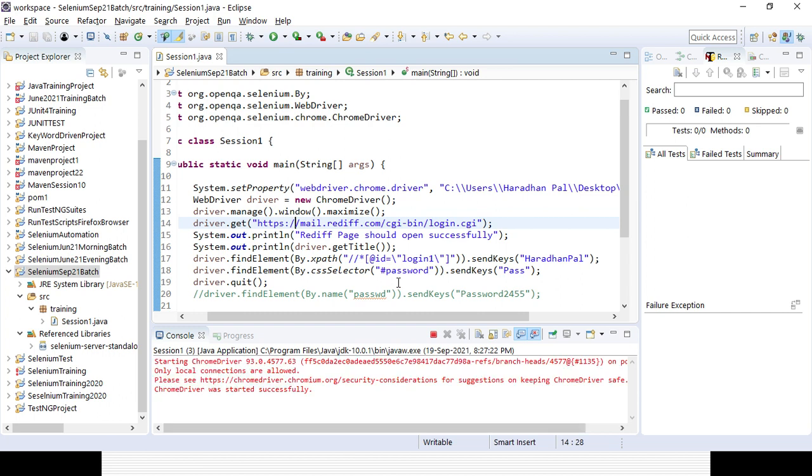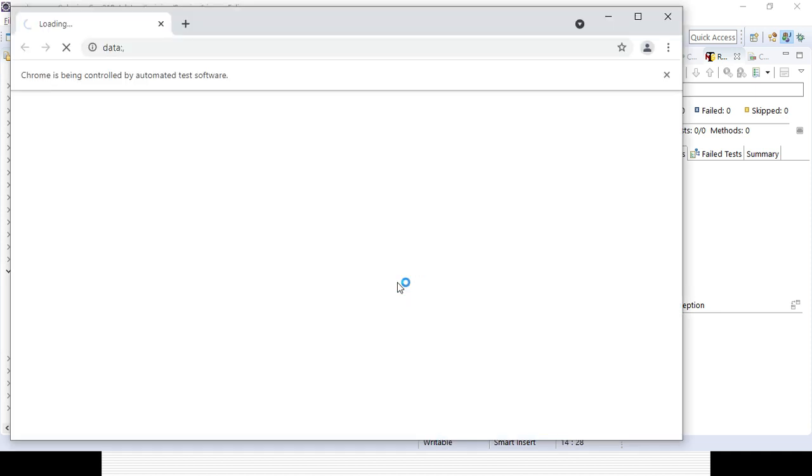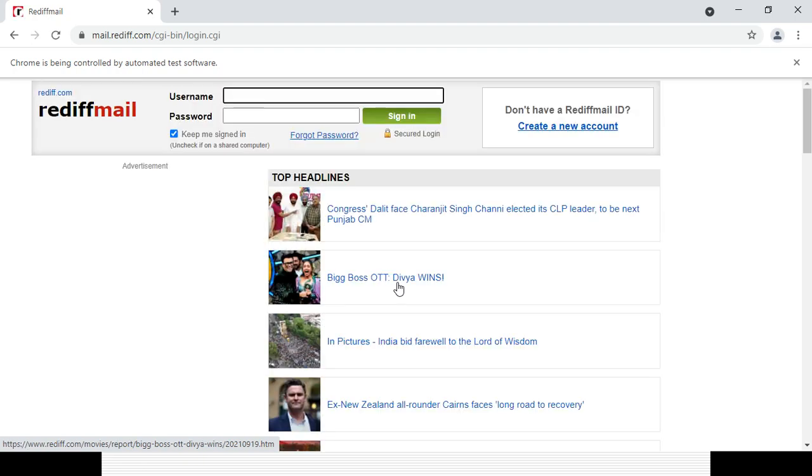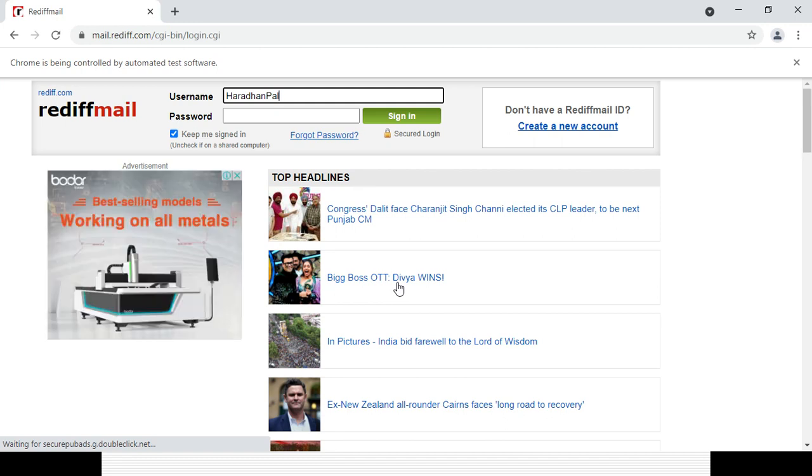It will launch the Chrome browser, maximize the browser, open the Rediff page, and then it will try to identify the element with the help of XPath and CSS, and it will enter the value. After that it will quit the browser. It entered in the username field, it will also enter in the password field, and then it will quit the browser. So let's see whether it's working or not. With the help of it, you can see it's entered and quit.